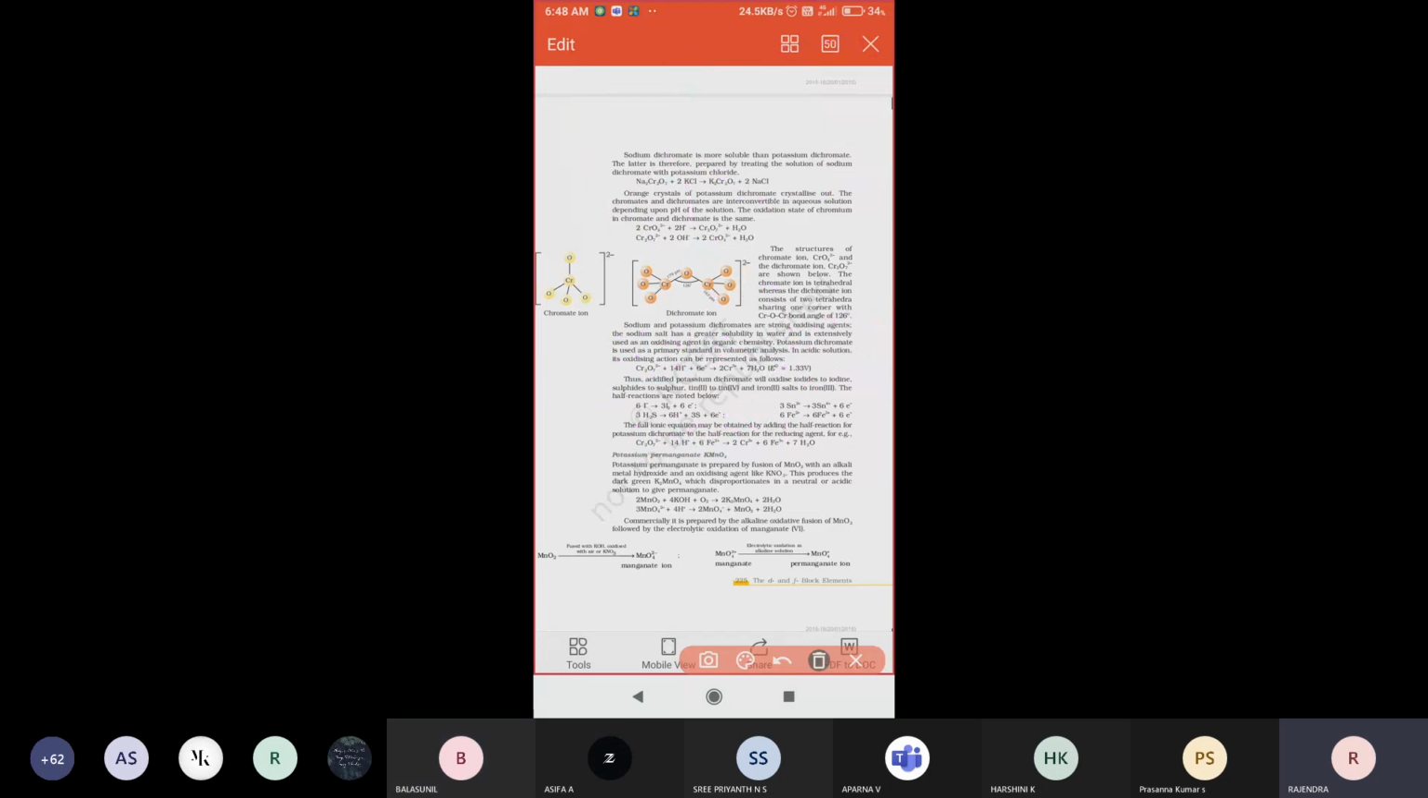How do we write the dichromate ion structure? There are 2 chromium atoms, that means Cr2O7. Cr2O7 2- is the formula. Totally 7 oxygen atoms are there. First of all, we take the 2 chromium atoms. Each chromium binds oxygen atoms: 1, 2, 3. So 3 oxygen atoms for each chromium. Each chromium has 3 oxygen atoms, and totally 6 oxygen atoms are used.